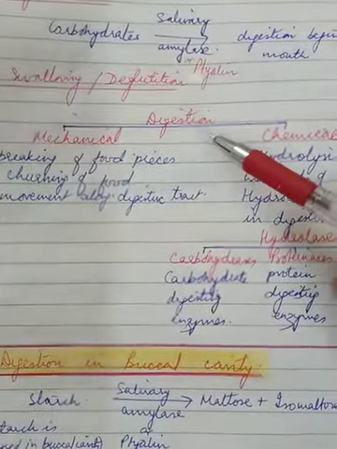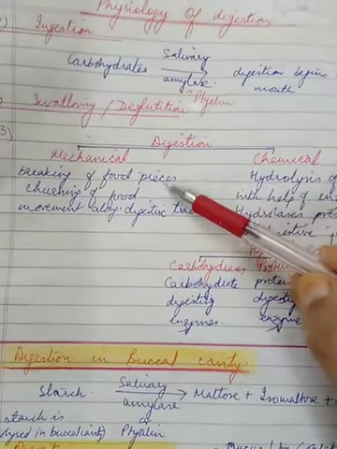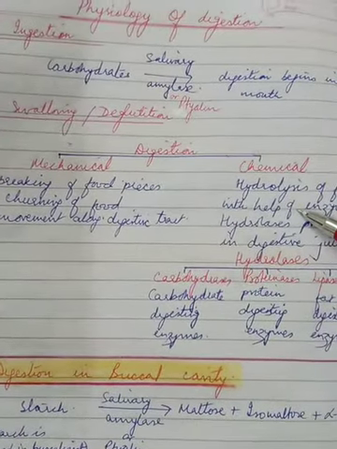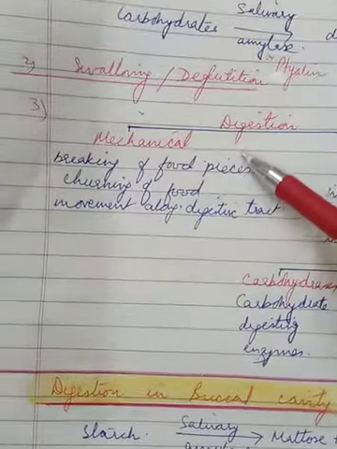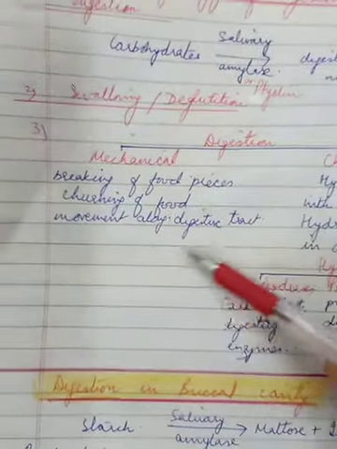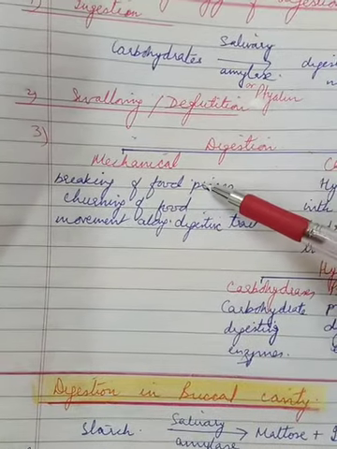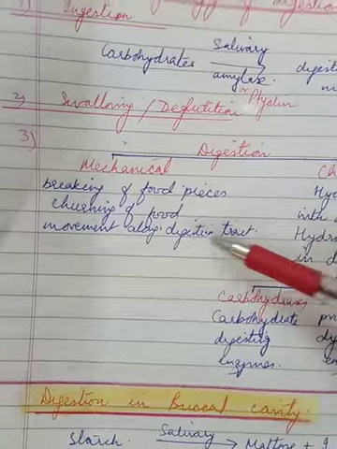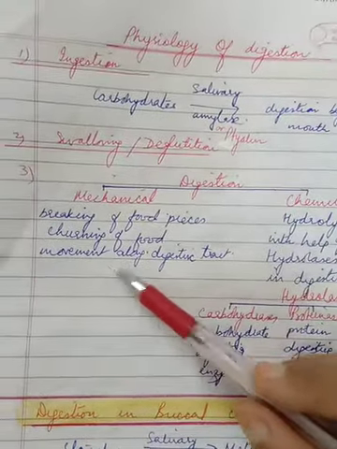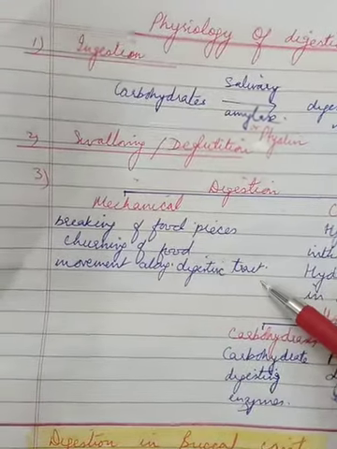During digestion, both the physical and chemical composition of ingested food changes. So it is of two types. Digestion is mechanical, which means breaking of food particles, churning of the food, and movement along the digestive tract.